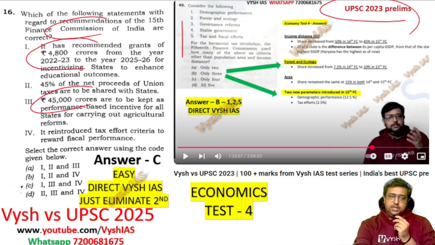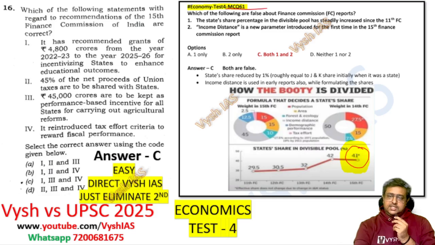But see the second statement: 45% of the net proceeds of the union is given to the states, meaning out of 100% of what the central government gets, 45% will be given to states. That is the basic thing you have to know, because it's only 41% which is given by the 15th Finance Commission. That again, in detail, is in economics test number 4, Finance Commission report. There is a statement we told, the divisible pool has steadily increased, meaning from the 11th Finance Commission the center has been giving to the states in an increasing order.